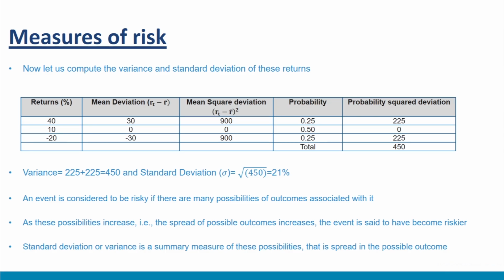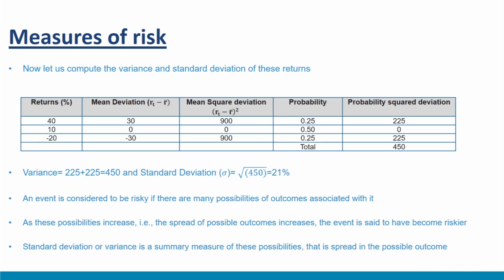How do we understand this standard deviation or variance financially? This variance is a measure of risk. An event is considered to be risky if there are many possibilities or outcomes associated with it. As these outcomes or possibilities increase, that is, the spread of possible outcomes increases, the event is said to have become riskier. Standard deviation or variance is a summary measure of these possibilities, that is, the spread in the possible outcome.